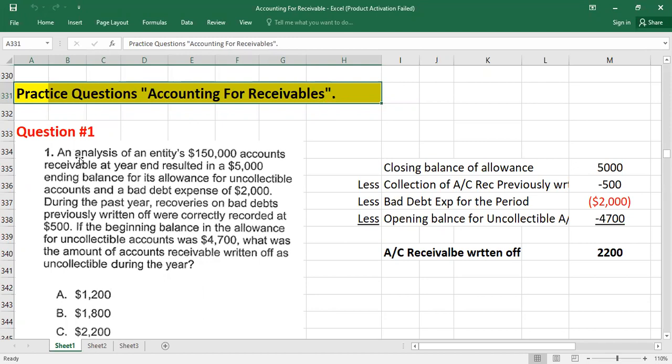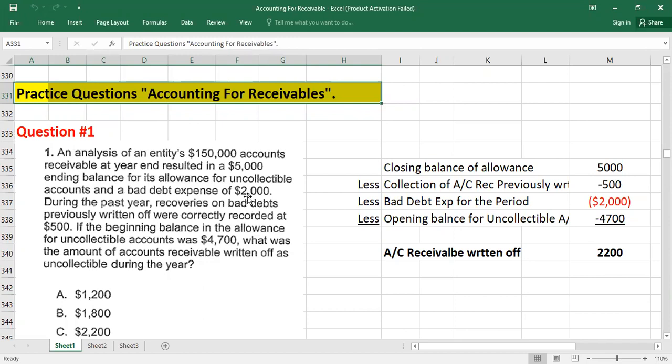They're telling you an analysis of an entity's $150,000 account receivable at year end resulted in a 5,000 ending balance for its allowance for uncollectible accounts. Actually, you have a receivable amount of 150,000 at the end of the year, a closing allowance balance of 5,000, and a bad debts expense of $2,000.